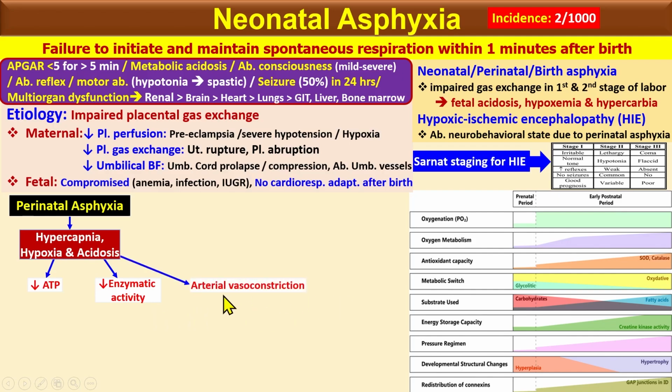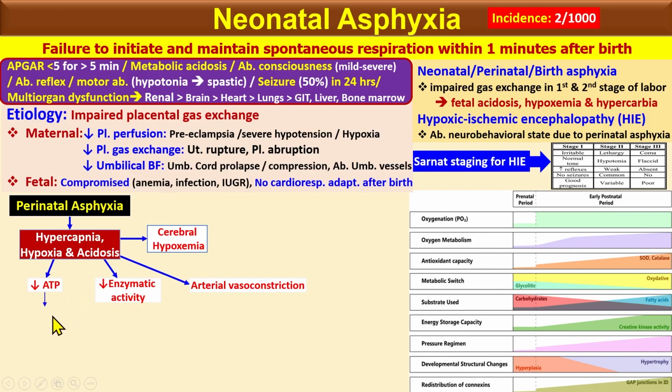And there is arterial vasoconstriction because of hypoxia, as the body tries to maintain the oxygen level, and you see cerebral hypoxemia. All the other effects you see are secondary to these initial changes.